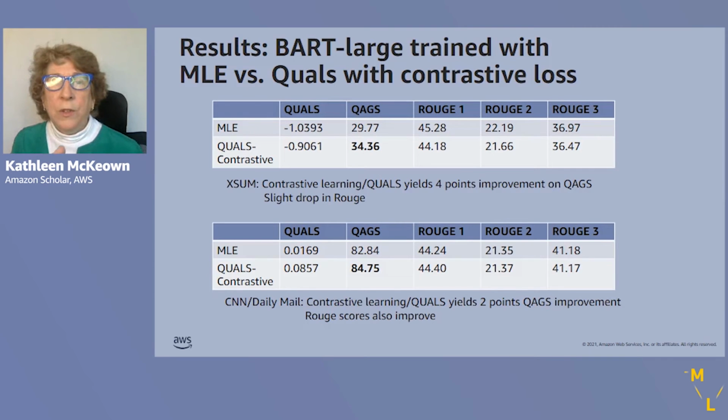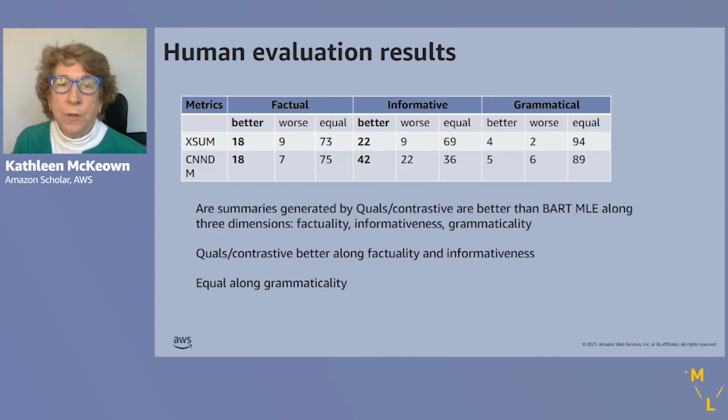In our results on XSUM, we can see in the second column, where we compare QUALS with contrastive learning against BART large trained with maximum likelihood, that QUALS yields a 4 point improvement on QAGS and has only a slight drop in Rouge. On CNN Daily Mail in the bottom table, we can see that QUALS yields a 2 point improvement in QAGS over BART large. And Rouge scores also improve.